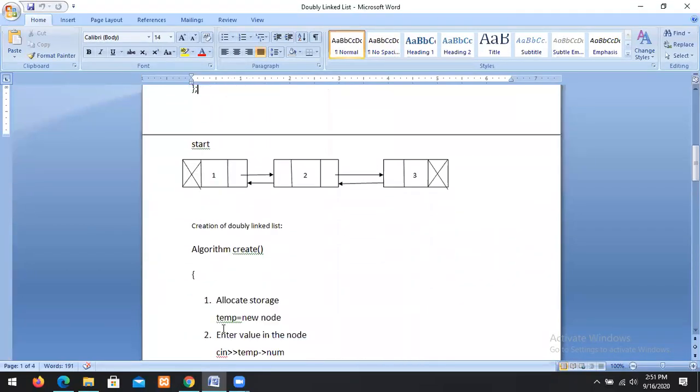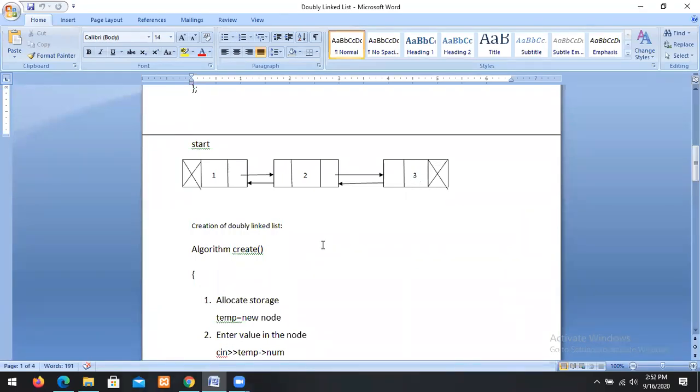So this is the diagram of a double linked list. I have taken 3 nodes: 1, 2, 3. 1 is the first node, 2 is the second and 3 is the third. Each node has 2 pointers, its next node and its before node. The first node does not have a before node, that's why the before of the first node is null. Similarly, the last node does not have a next node, that's why the next pointer of the last node is null.